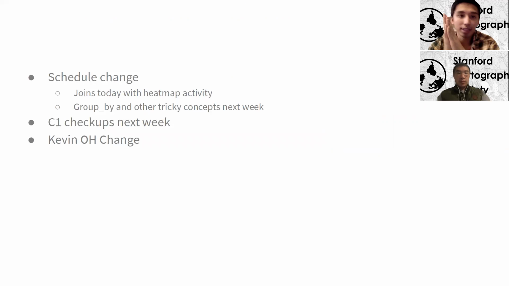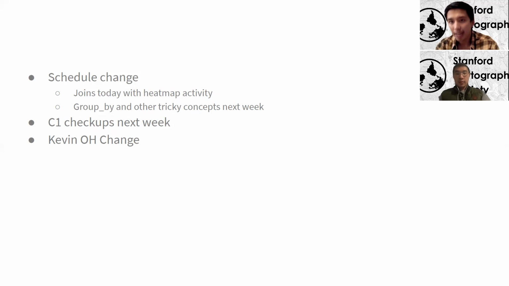We do have this schedule change. Today we're doing the joins with the heat map activity. The reason we're doing this is, A, because we had a lot of students with questions about joins, and B, we did a heat map workshop this Sunday, which unfortunately I've not gotten to upload yet. I was hoping to do it by yesterday, and it just did not happen. So apologies if anybody was waiting on that. Either way, we thought that the interest was high enough that this would be worth spending a lot of time on, as well as giving our students hands-on work with that.